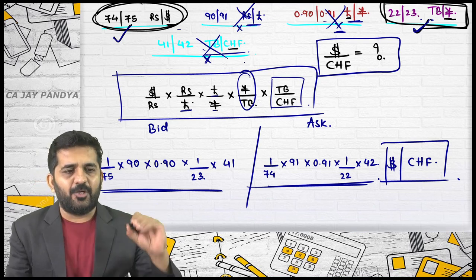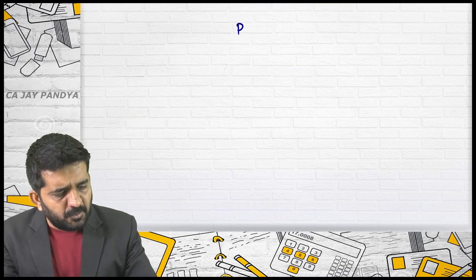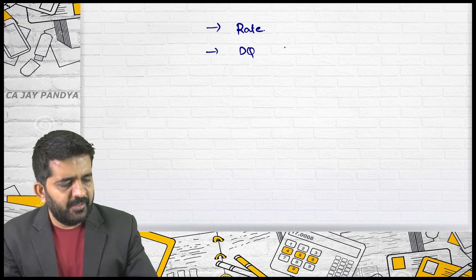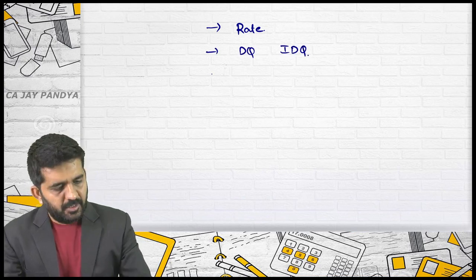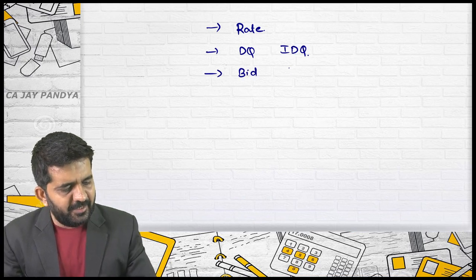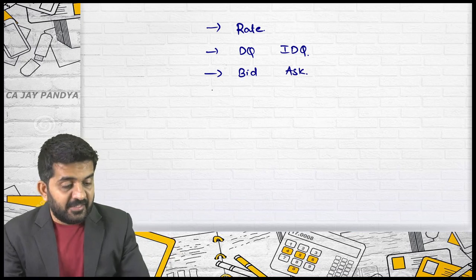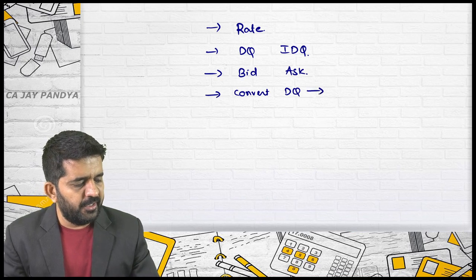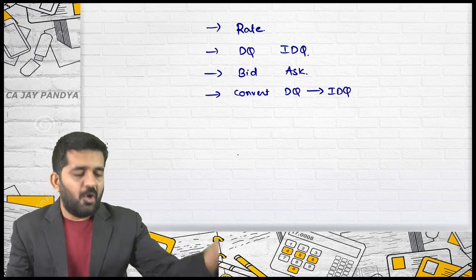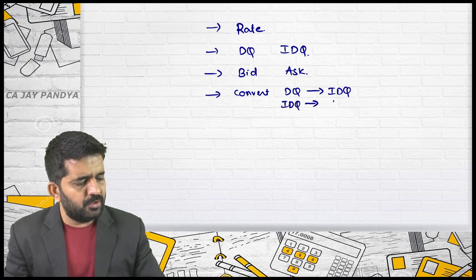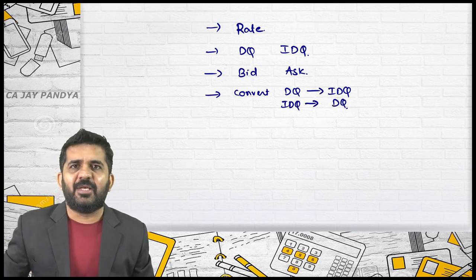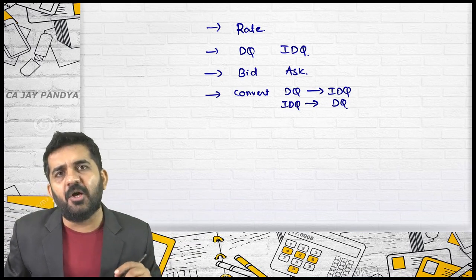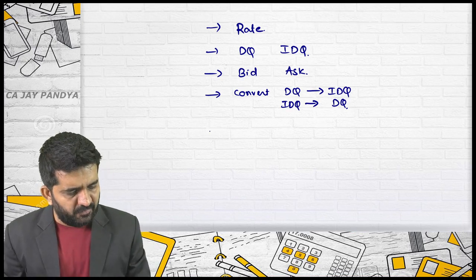So what we have done today, try to understand in today's lecture what we have done. First we understood concept of rate. Then we understood direct quote and indirect quote. Then we understood the concept of bid and ask. Then we understood how to convert direct quote into indirect quote or indirect quote into direct quote. There is no difference. Technique remains same. You need to do reciprocal. Bid will become ask denominator and ask will become bid denominator. Is it alright? This is how you convert it.